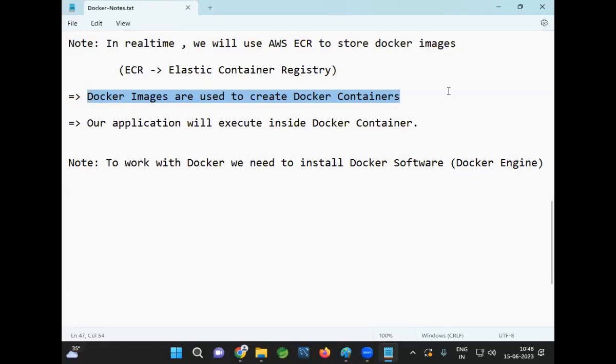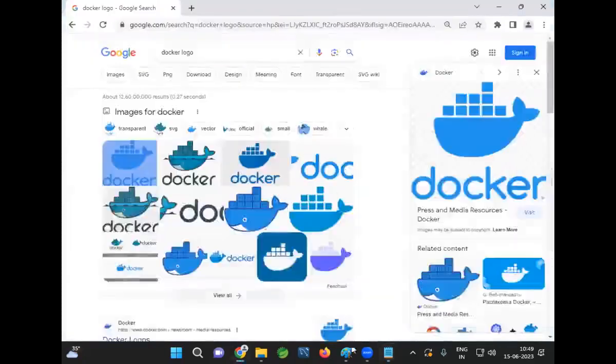How does JVM come in the runtime to execute our application? We are running a Java program. When you run a Java program, what is happening? JVM will come and the application will execute in the JVM. Similarly, whenever we run the Docker image, Docker container will come. Docker container is a Linux machine. In that Linux machine, our application is going to execute. Are you clear? Good.